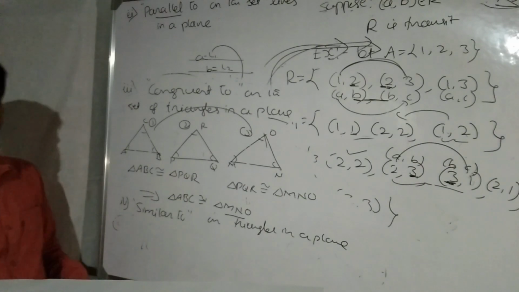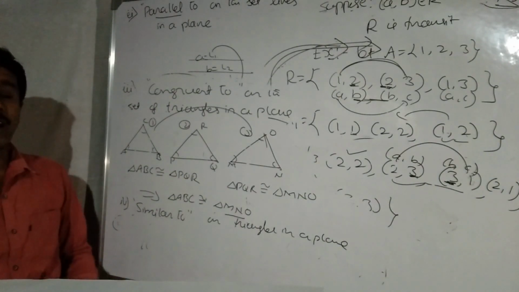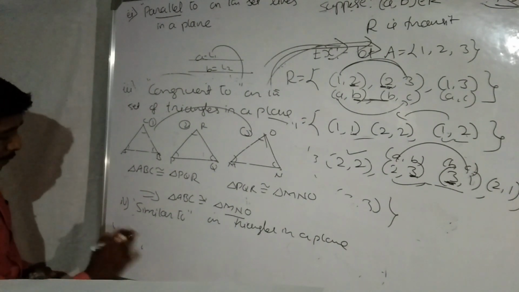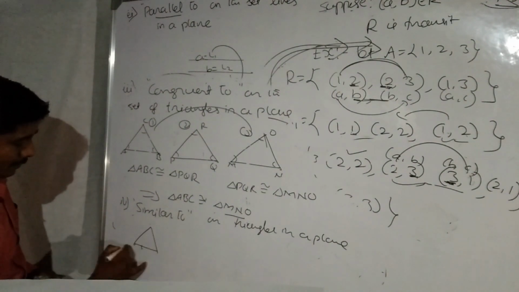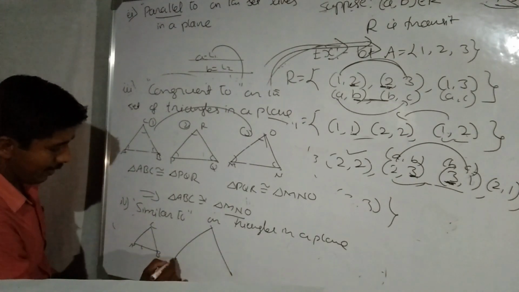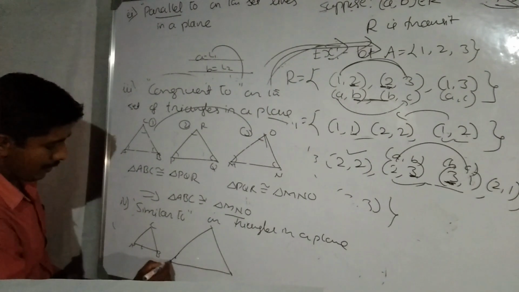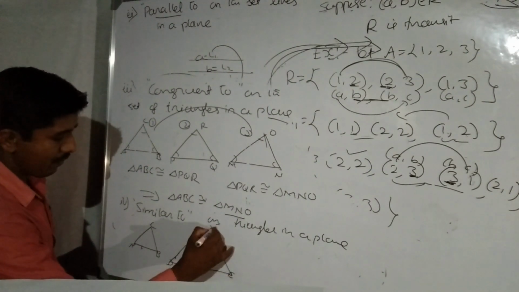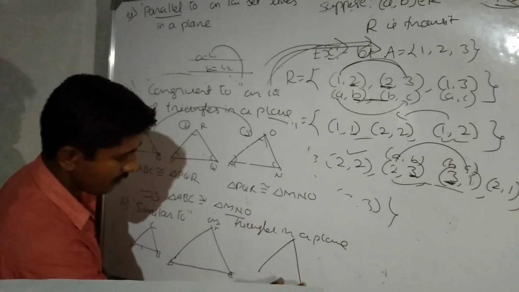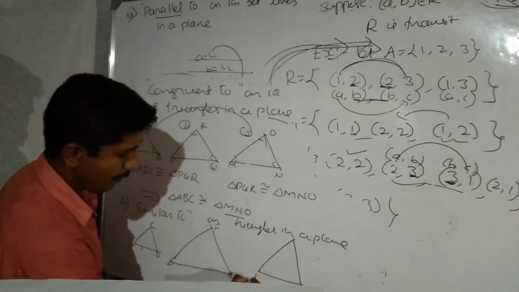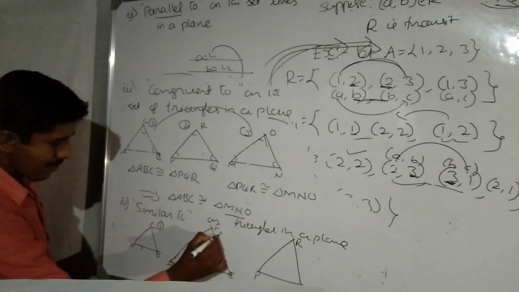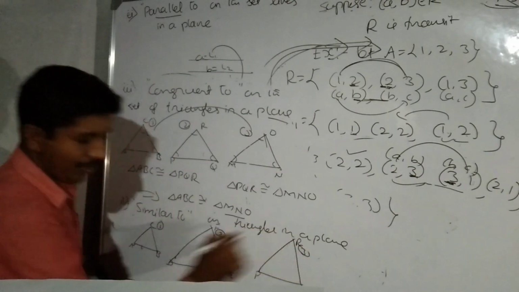Similar triangle means corresponding angles are equal and corresponding sides are proportional. For example, the first triangle ABC, the second triangle DEF, and next one, PQR. This is the first triangle, this is the second triangle, this is the third triangle.